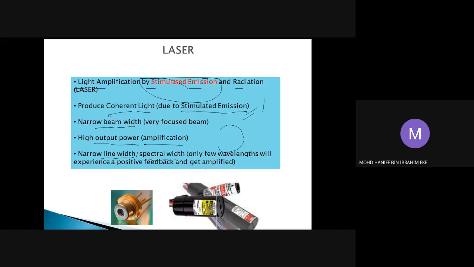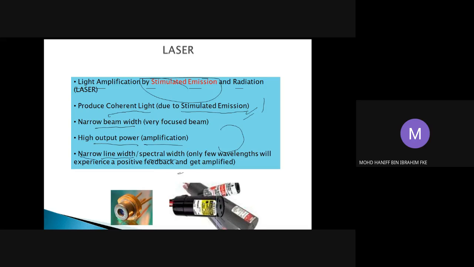That is what we learned in chapter 3, about dispersion, which is very much related to the line width or spectral width of the source. If the spectral width is very high, the dispersion will be very severe. So, as mentioned in class, for long distance transmission of light we prefer to use laser because the dispersion effect will be minimized, due to the very narrow spectral width.